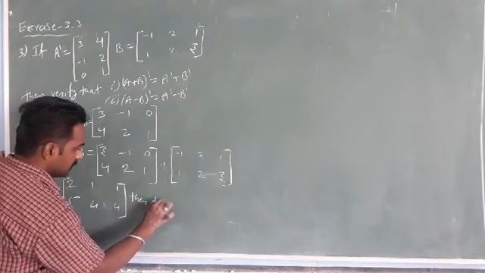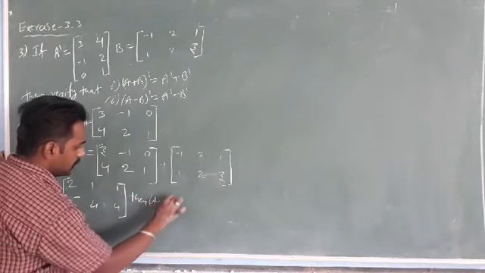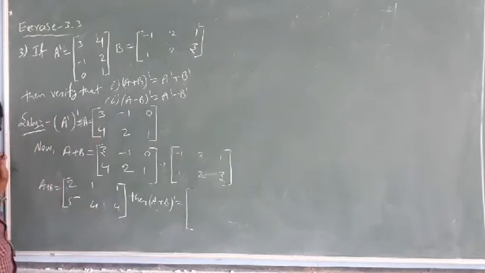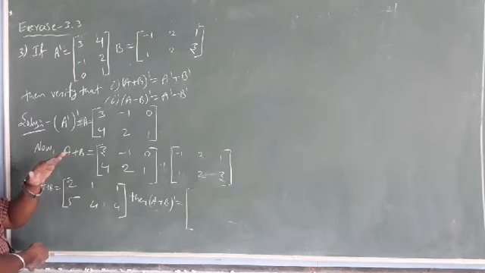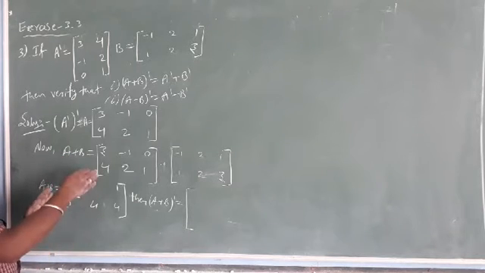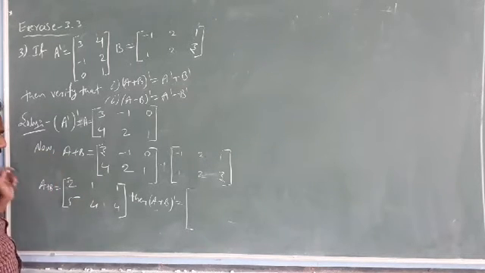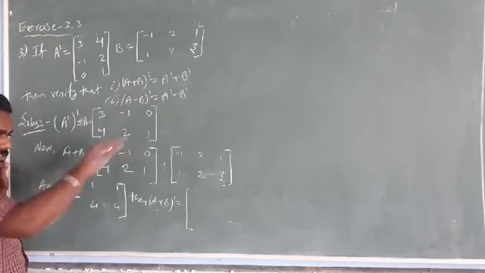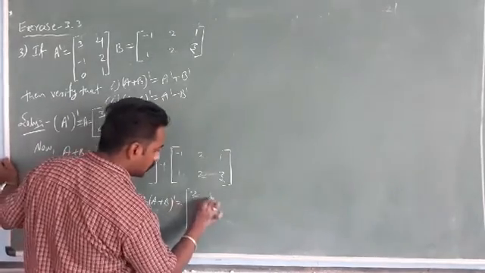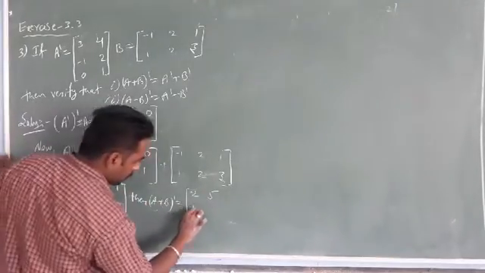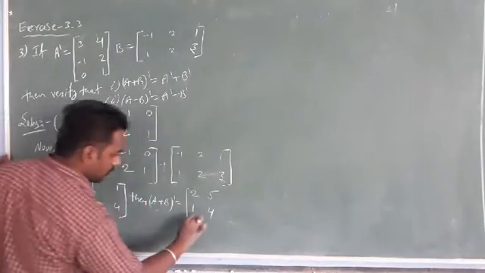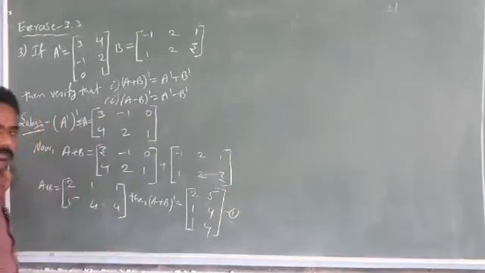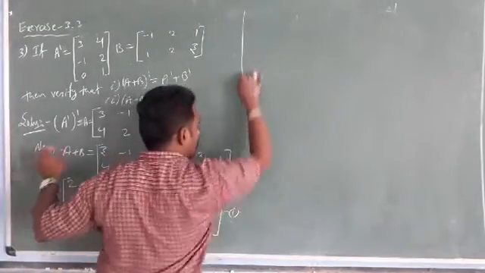Then (A plus B) whole dash becomes an interchange: just interchanging the values. This row becomes column, this row becomes column. So 2 5, 1 4, 1 4. Take it as equation number 1. We got (A plus B) whole dash.